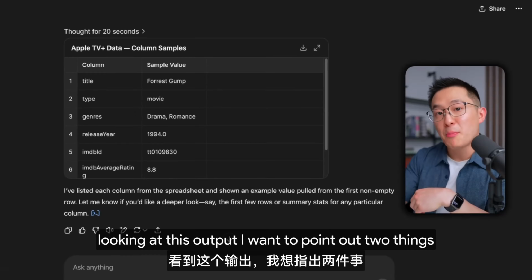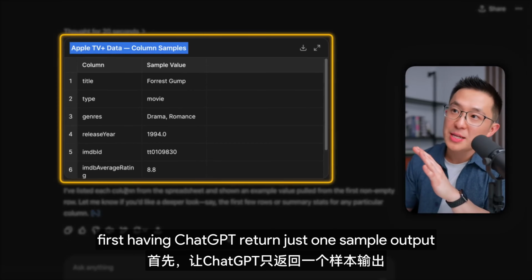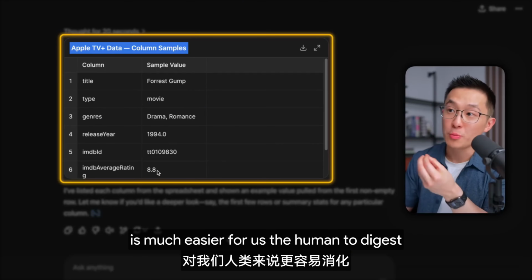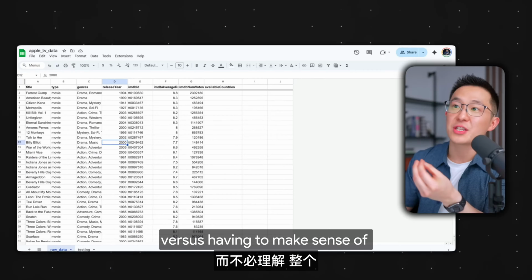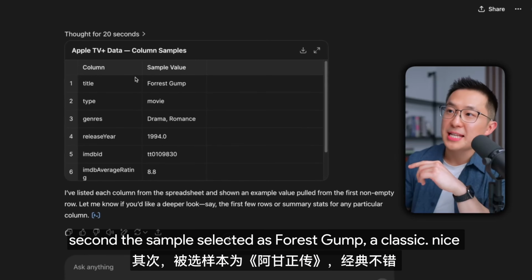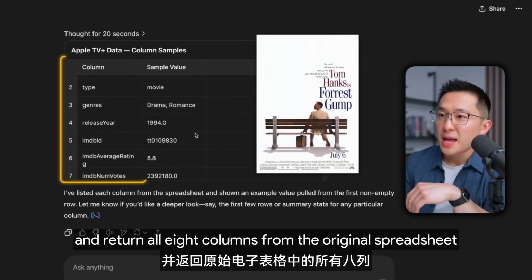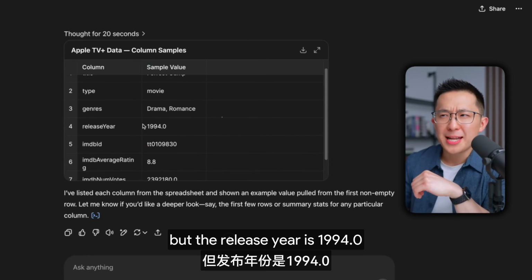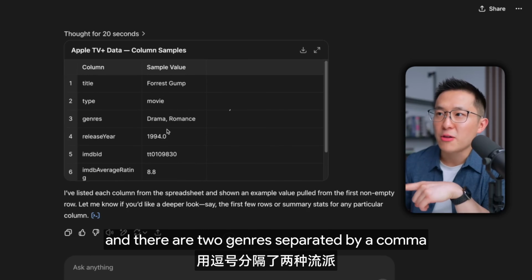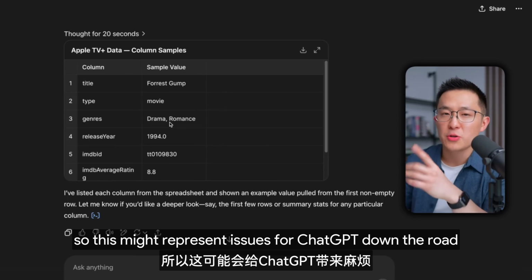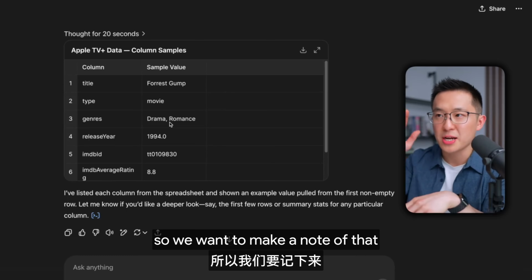Looking at this output, I want to point out two things. First, having ChatGPT return just one sample output is much easier for us, the human, to digest versus having to make sense of an entire spreadsheet we've never seen before. Second, the sample is selected as Forrest Gump, a classic, nice. And it returned all 8 columns from the original spreadsheet, great. But the release here is 994.0 and there are 2 genres separated by a comma. So this might represent issues for ChatGPT down the road, so we want to make a note of that.